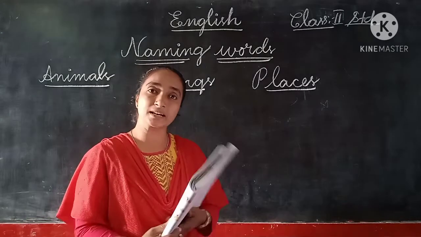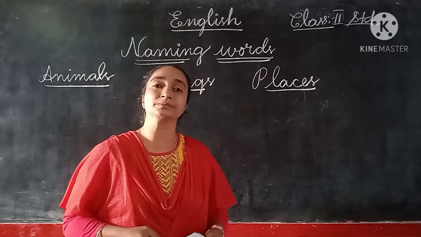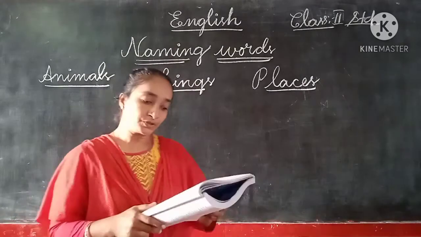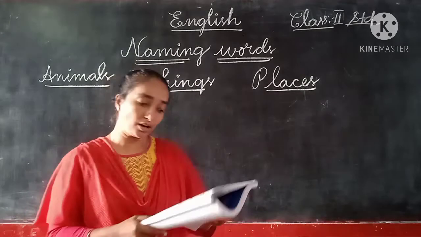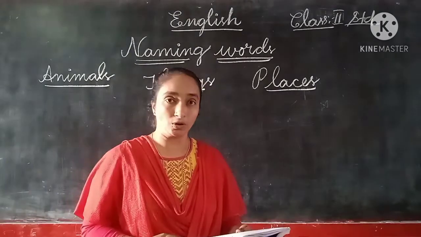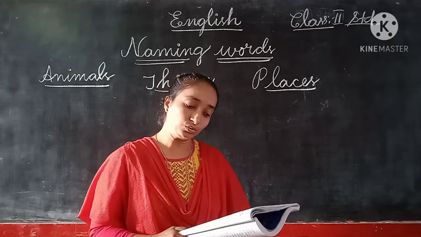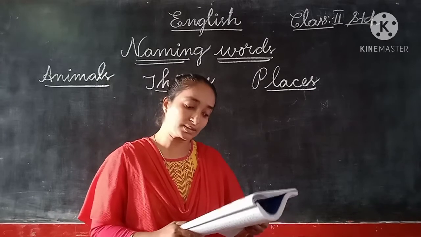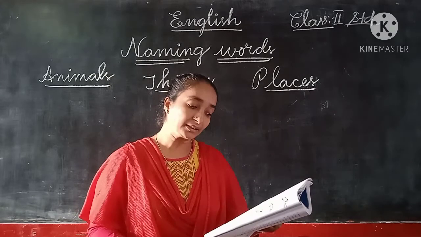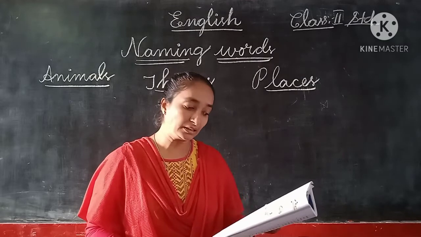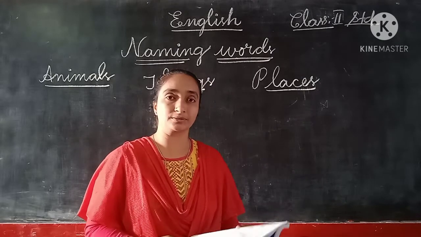Okay children, let us start the first topic, naming words. Here we can see in this box the words: peacock, jug, book, cow, horse, socks, school, bank, bag, hospital, swan, church.